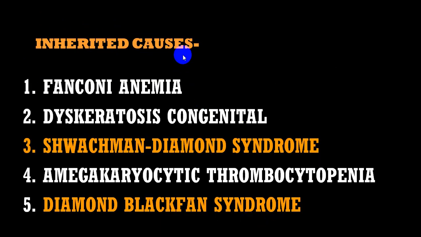Some of the inherited causes, one of the common what we come across is Fanconi. You can have dyskeratosis congenita, then Shwachman-Diamond syndrome, megakaryocytic thrombocytopenia, where there is an absence of megakaryocytes, Diamond-Blackfan syndrome. These are some of the odd syndromes, if you remember well and good. But this particular condition will be present in a very early age groups.